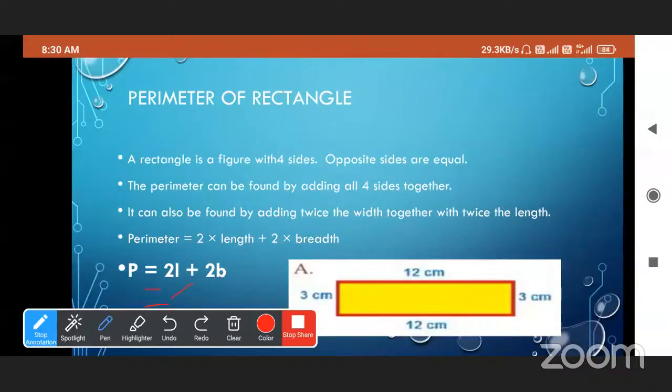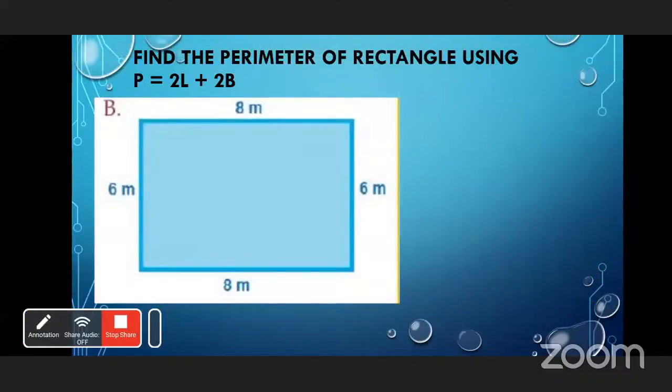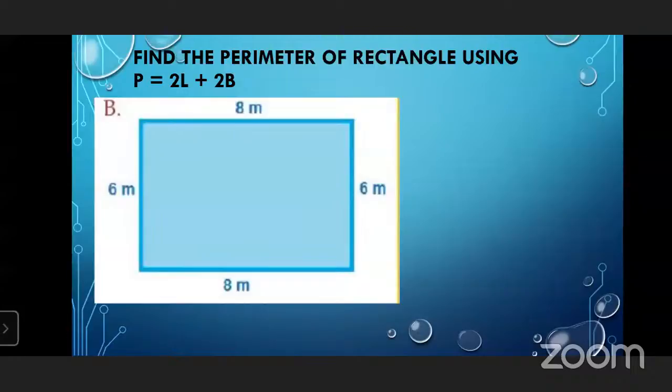So here 2 multiplied by L, that is 12, plus 2 multiplied by breadth, that is 3. 2 multiplied by 12 is 24, plus 2 into 3 is 6. So our answer is 30 centimeter. Very good. Now you have to find the perimeter of a rectangle using P is equal to 2L plus 2B. Student, can you tell me the answer?